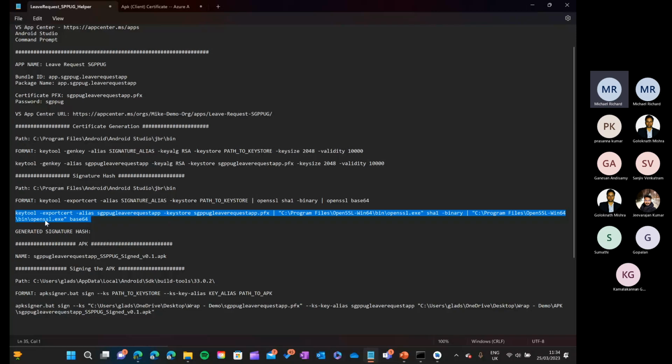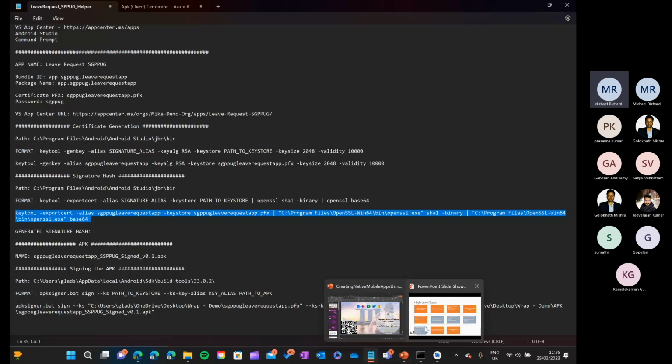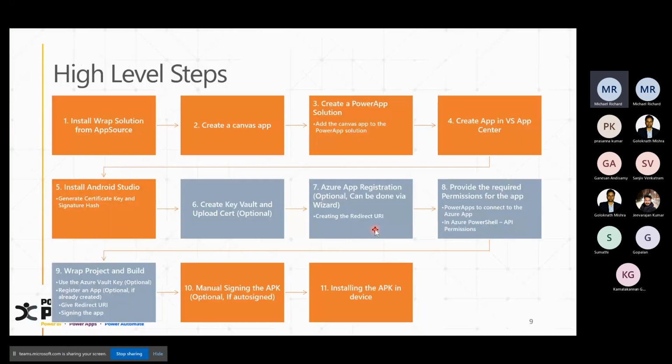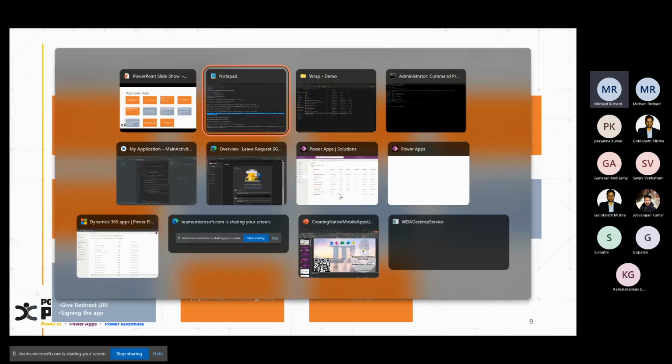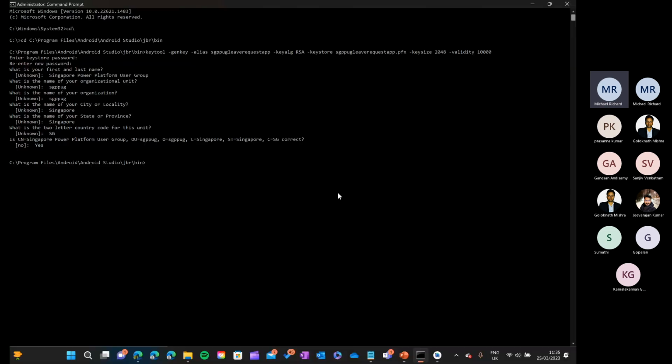For this to work, you need to have OpenSSL installed in your system. Again, you have the steps on how to install it in the PPT. I have given it as part of the prerequisite itself. You can see how to install on Windows, then you also have the library and all those things. So go ahead and try it out. This is not part of any of the Microsoft blogs, so maybe you can use this link to see how it works.